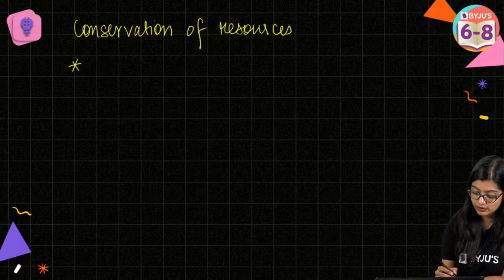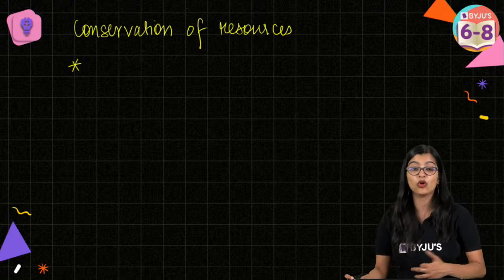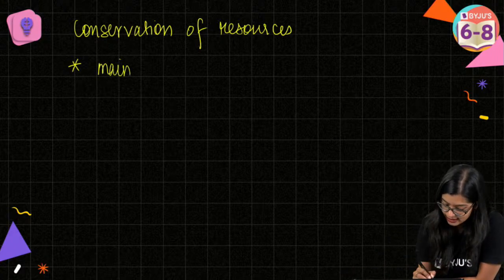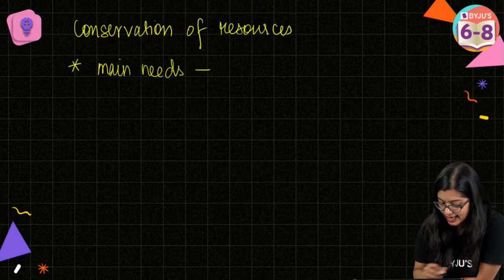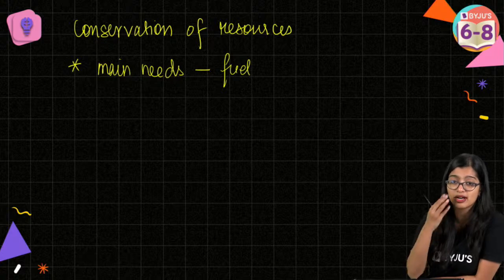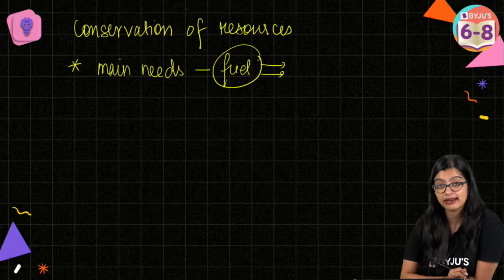So we know that resources play a key role in our life, and if they are not there, then we will not be able to survive, right? So we see that they satisfy our main needs, right? So for example, when we talk about fuel or when we talk about water, right? Especially when we talk about fuel, we know that this is necessary, right?